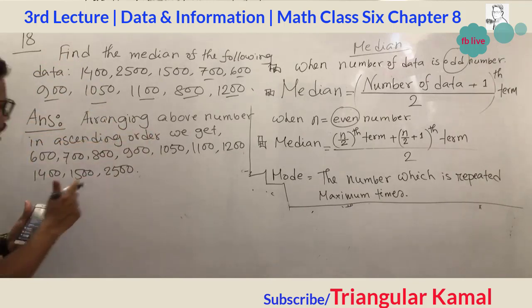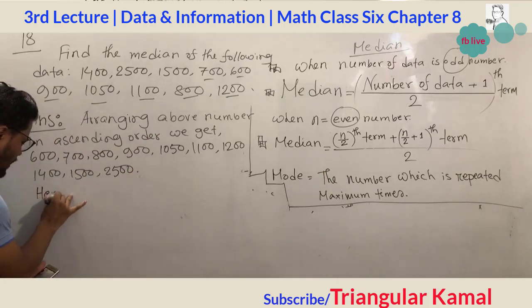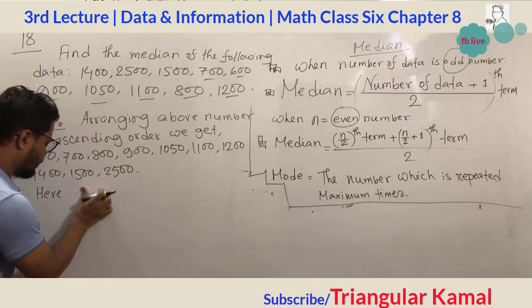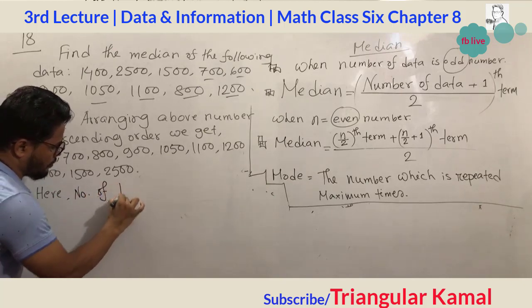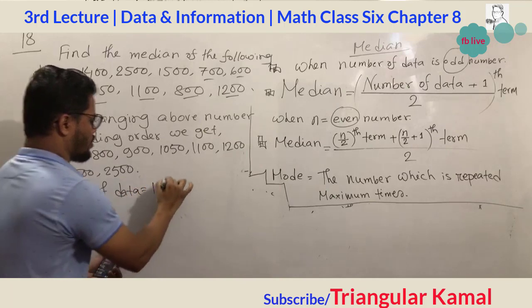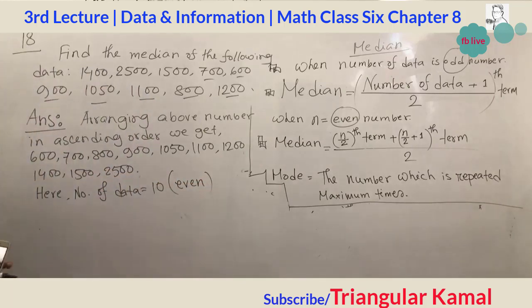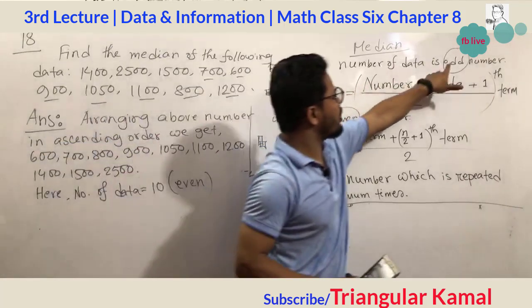Now we can write: number of data n equals 10, which is an even number. In our previous math, it was an odd number.